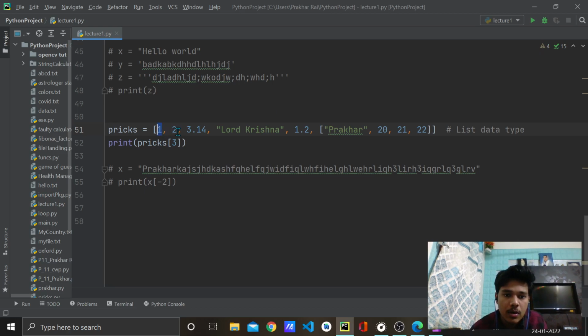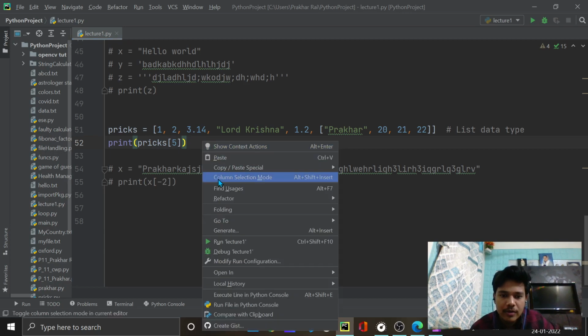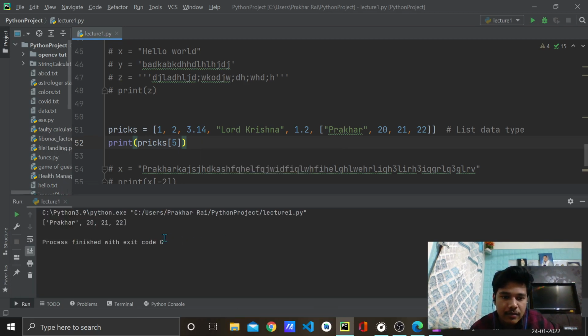See, 0, 1, 2, 3, 4 and 5. What is this? 5 at index 5. This is the whole list. I can also use -1 as it is the last, but okay, let's take 5 only. Don't worry, everything will get confirmed when I print.